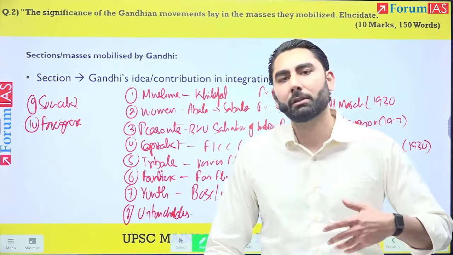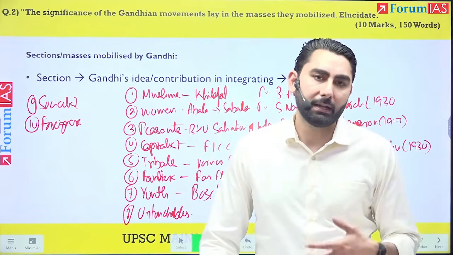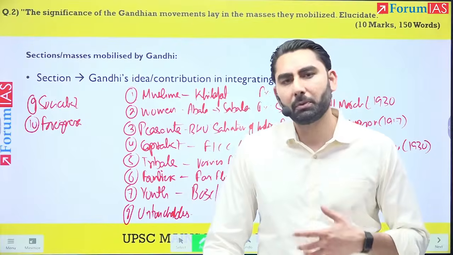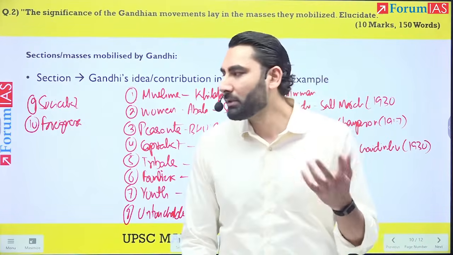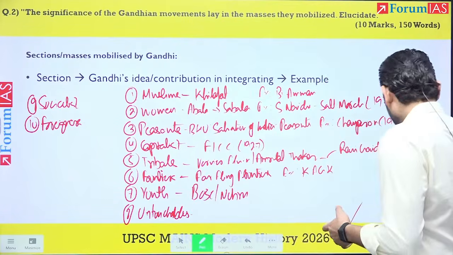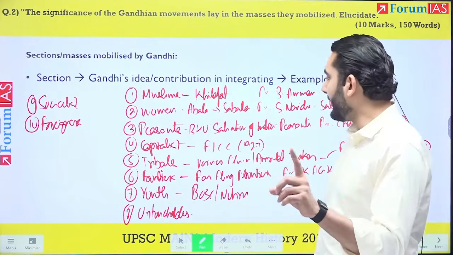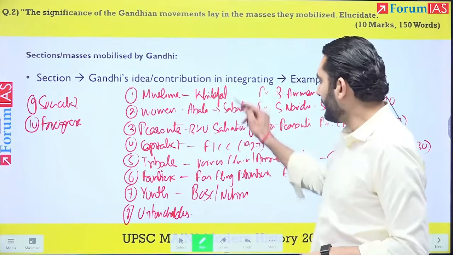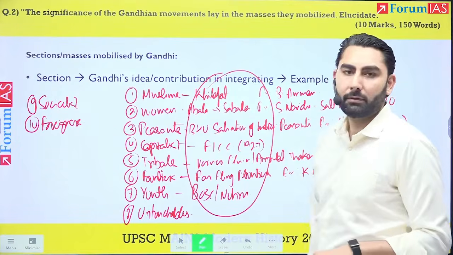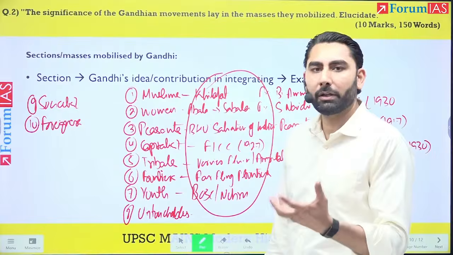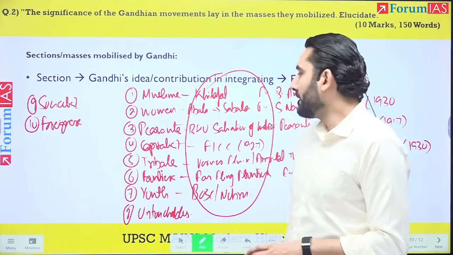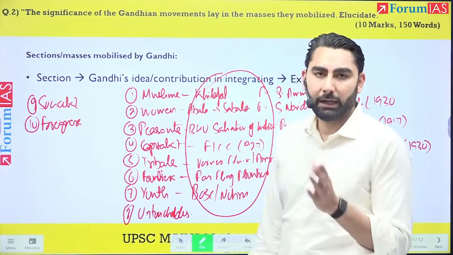So you could have mentioned Madeline Slade, that is Meera Behan, Charles Freer Andrews, W. Pearson, Herman Kallenbach, so on and so forth. Any one name, not so many names, any one name. One example is sufficient for each point. Idea, where Gandhiji has spoken about them, how he wanted to integrate them, and an example.